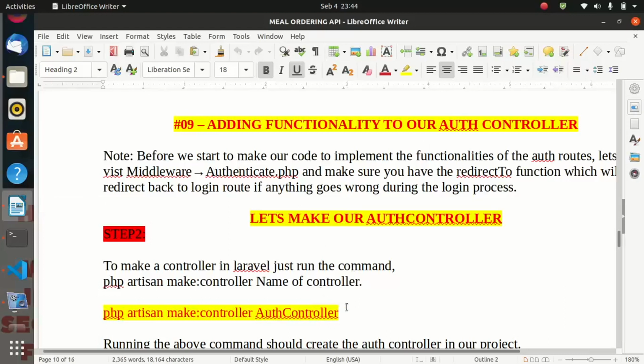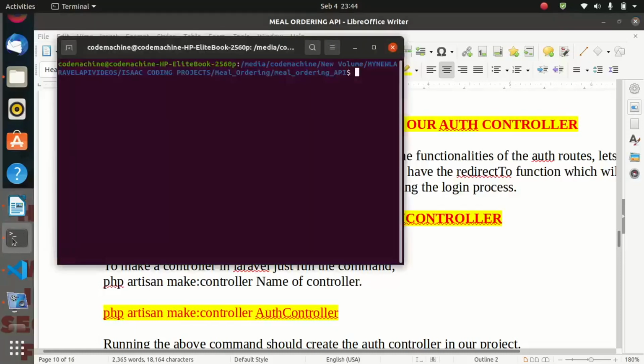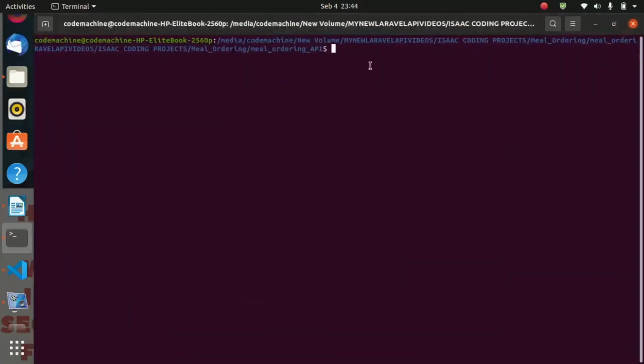The first part, in tutorial number 9, we are going to make a controller for the authentication. So we are going to call our controller auth controller. To make a controller in Laravel, we run a command: php artisan make:controller, then you provide the name of the controller.